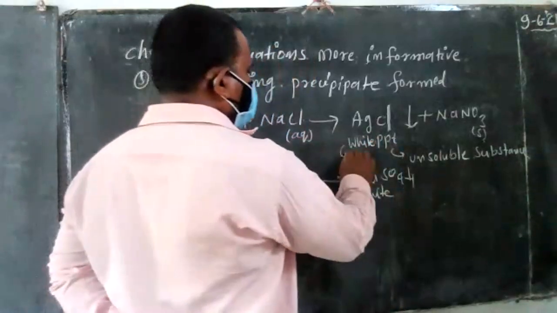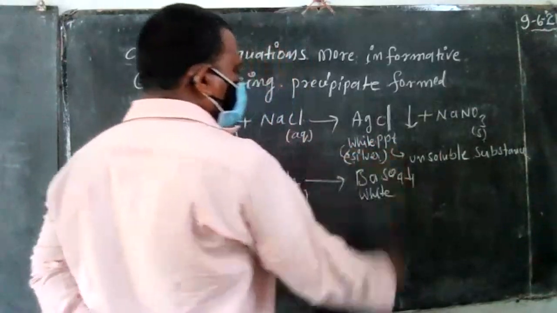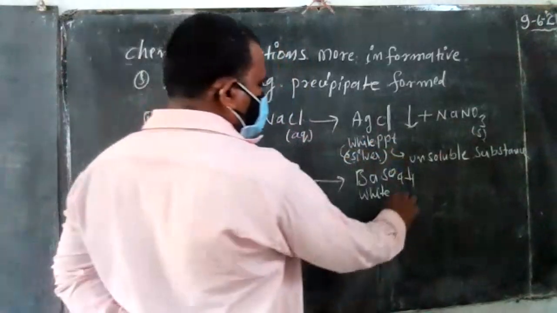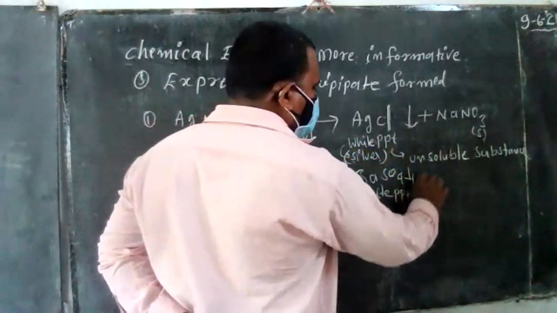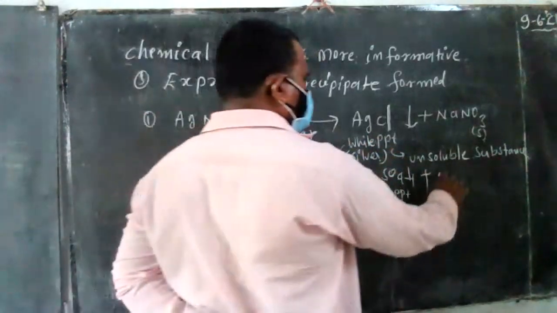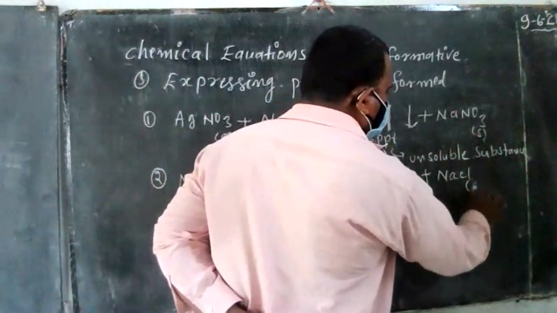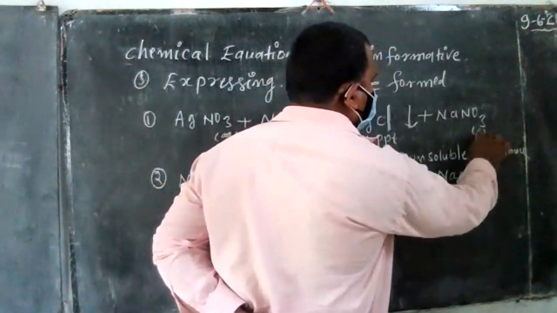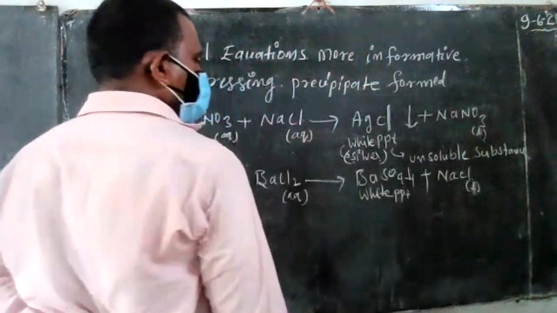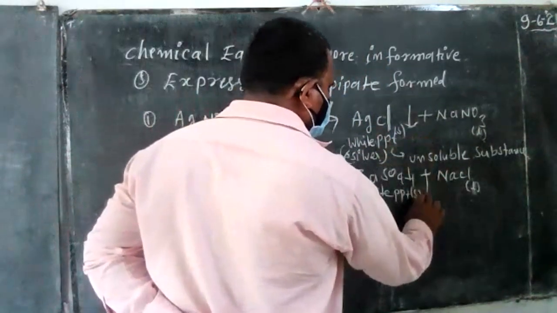This is the white precipitate, PPT. Next is sodium chloride. Precipitate means nothing but a solid, in the solid state.